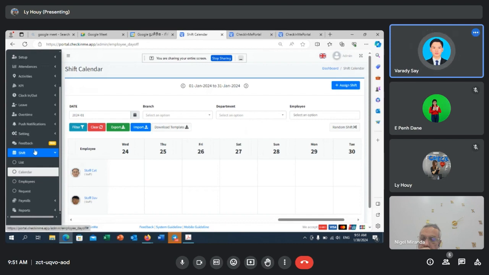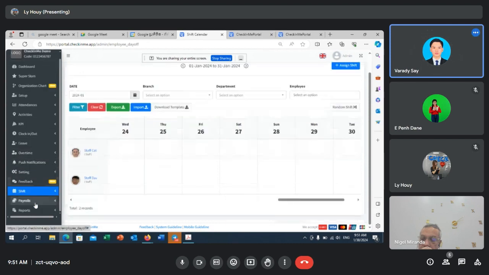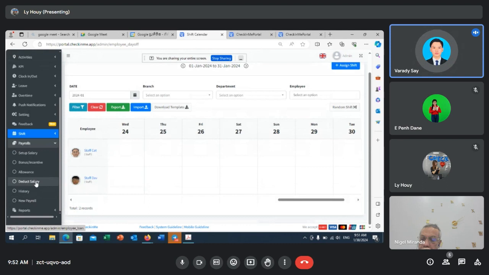So I think that this is it for the shift. I only showed you briefly, I haven't gone through each function in detail yet, in order to save your time. Just show me setup salary. You set up salary. Bonus. What is bonus?